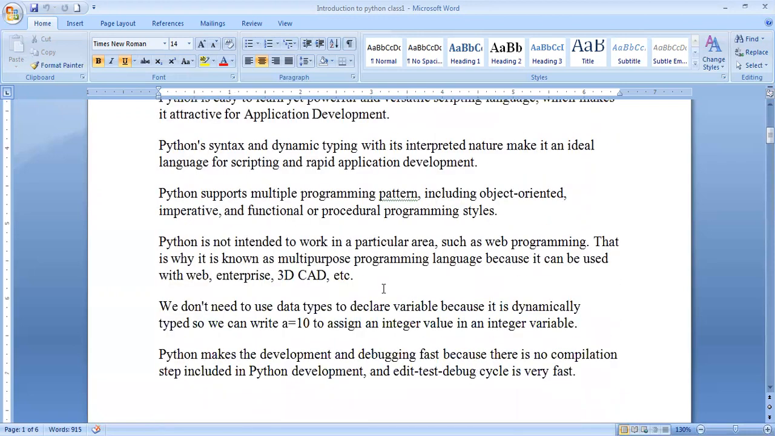And Python development is also very fast and easy, and there is no comparison with Python development. That's why a Python program is very simple and development is also very easy and fast.